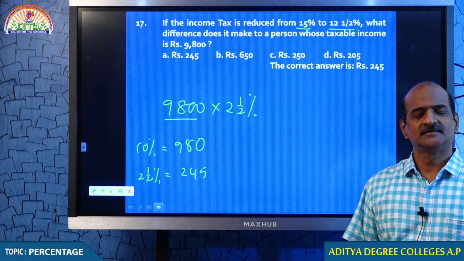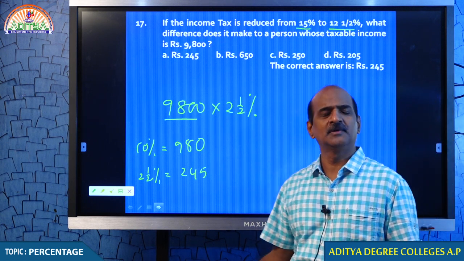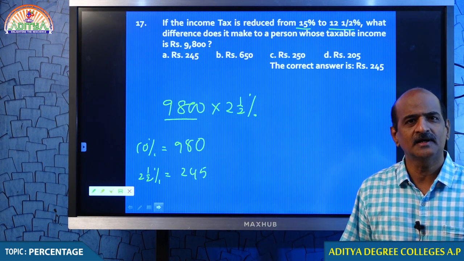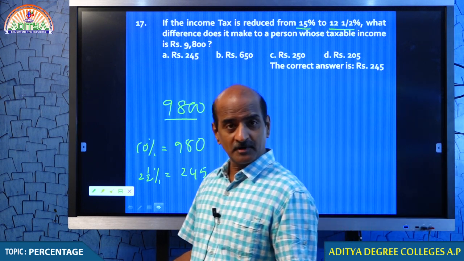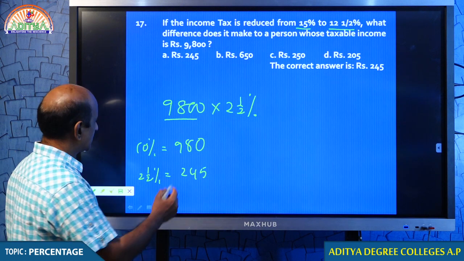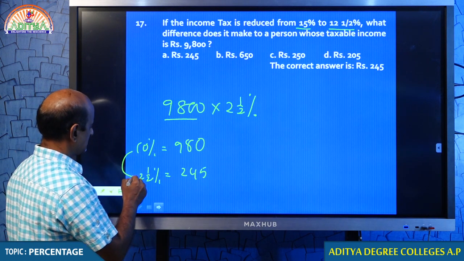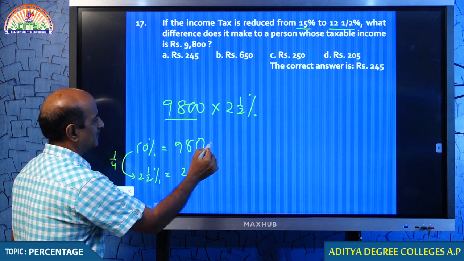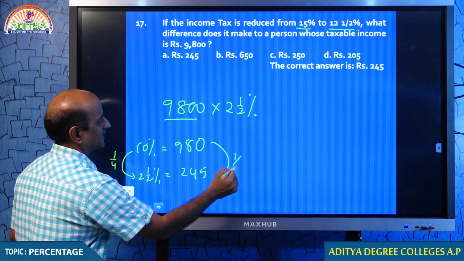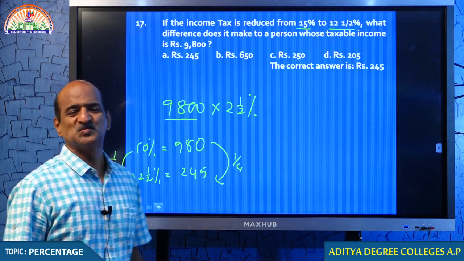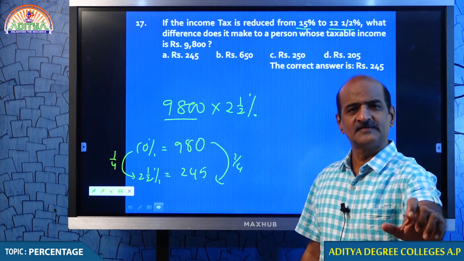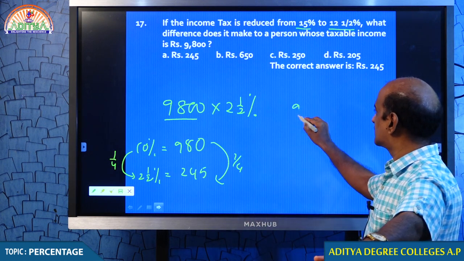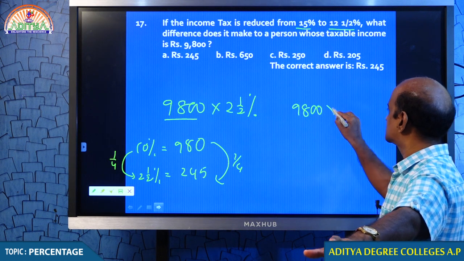Come on, we have been doing this for a long time. By this time you might have already got it right. If we know 10%, we can get 2.5%. 2.5% is 1 by 4 of 10%. 1 by 4 of 980 is 245. Is this okay or not? Tell me, my dear students. If this is not okay, we can go ahead with the routine calculation.